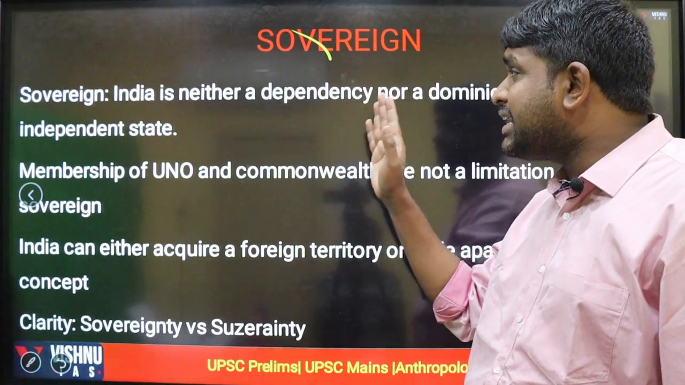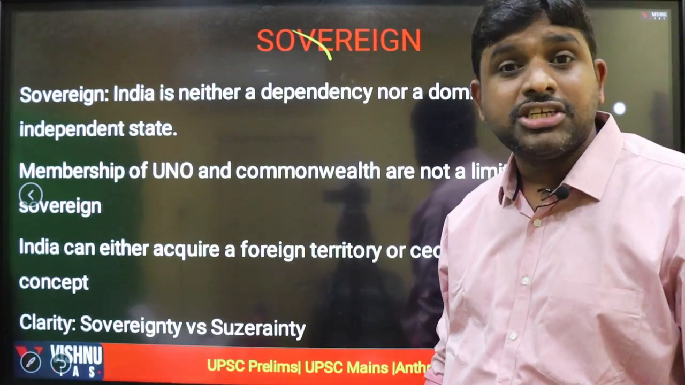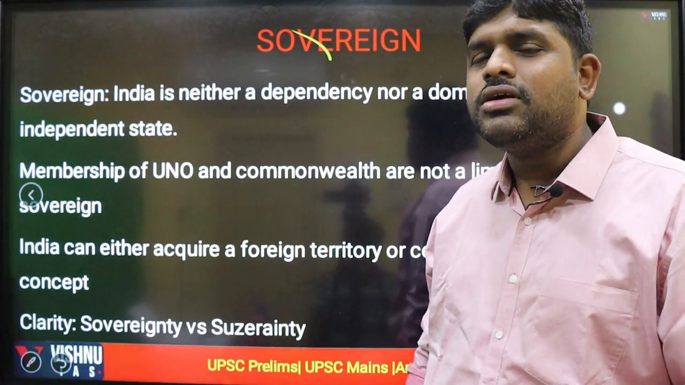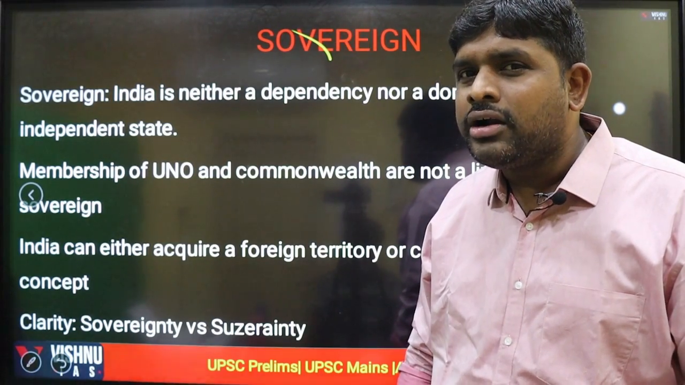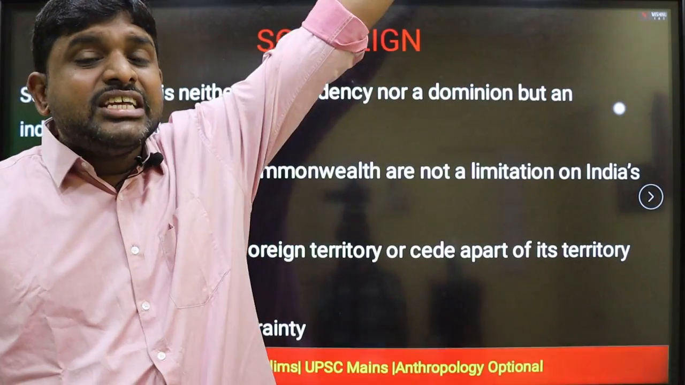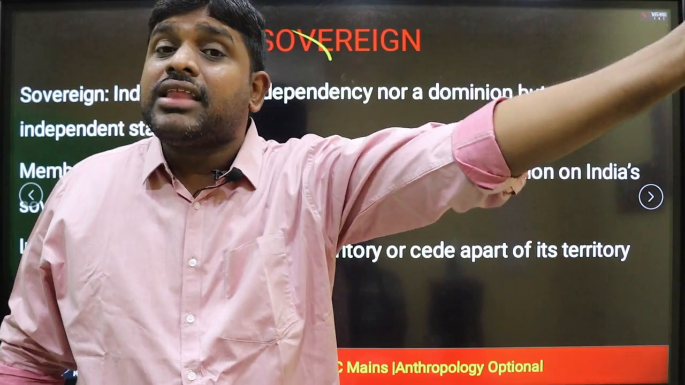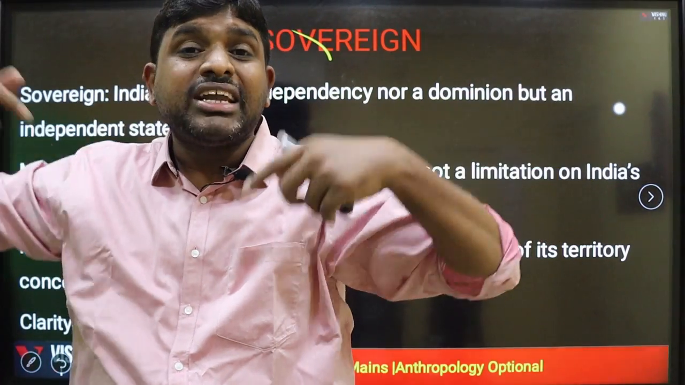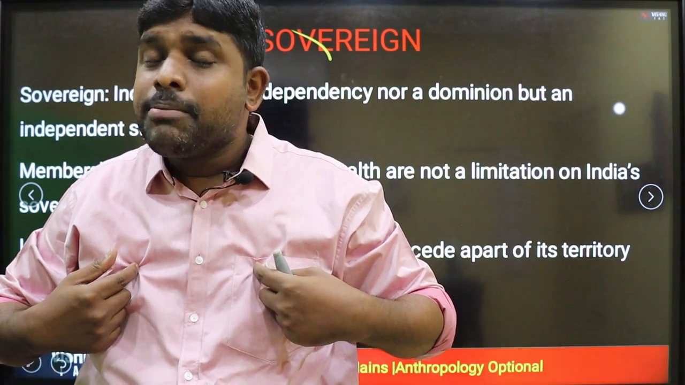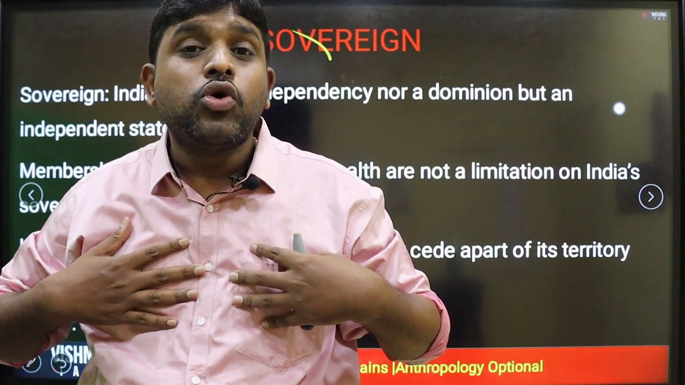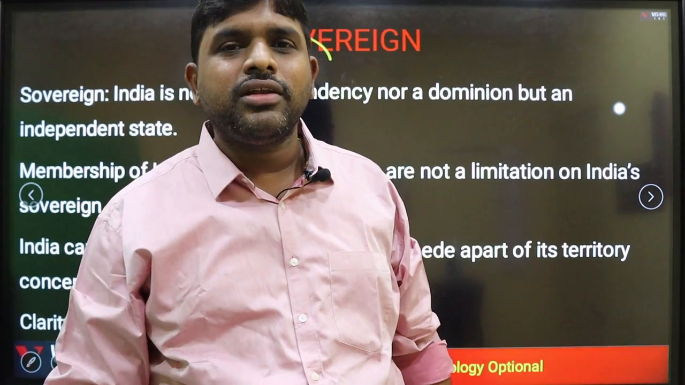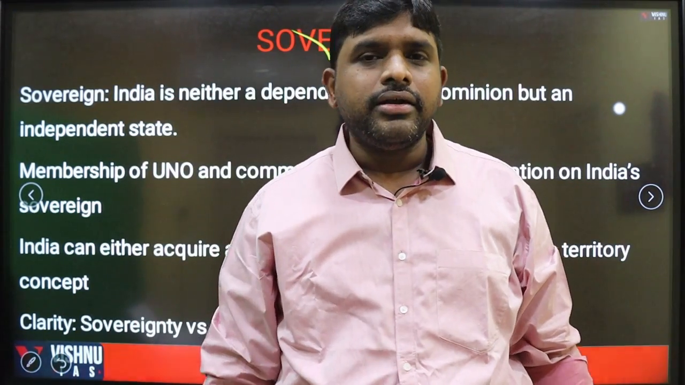Sovereign. India is neither a dependency nor a dominion but an independent state. Yes, after we got independence and drew our own Constitution, we are not dependent and we are not a dominion. Dominion means the head of the state is a foreigner, like Australia, where the head of state even today is the British Crown. But for us, the head of state is not the British Crown. Yes, we got independence from the British, but we are not under the British. We have our own head of state, the president. We have our own head of government, the prime minister. So, sovereign. We are not dependent, we are independent.